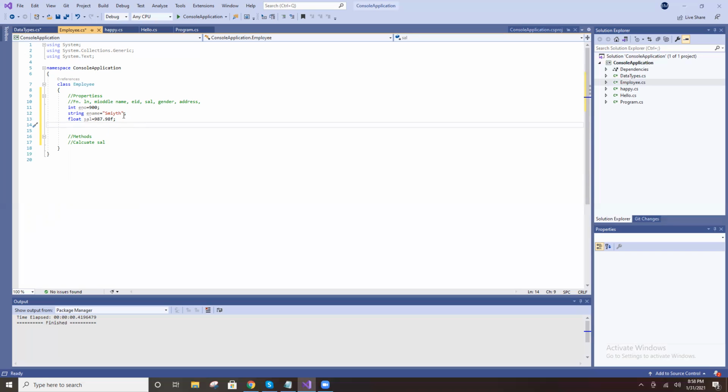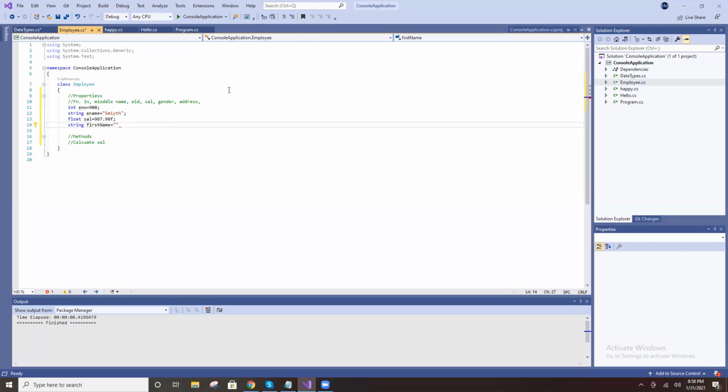First name, last name. Tell me which data type is preferable for first name. Char, right? Oh no, string, I'm sorry.